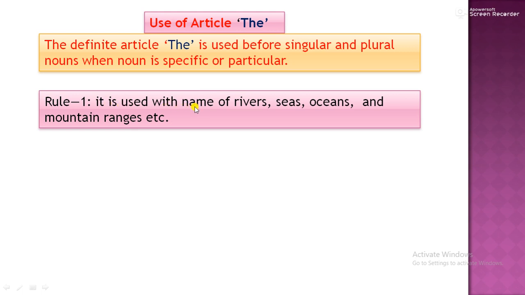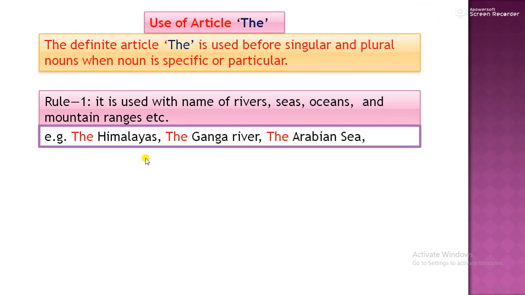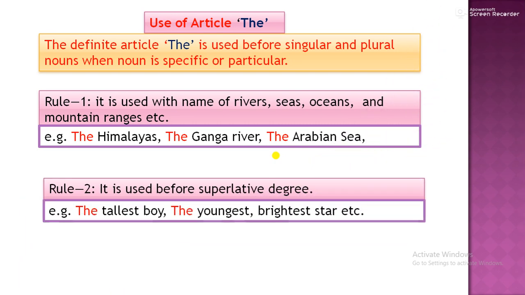It is used with the names of rivers, seas, oceans, mountains, mountain ranges, etc. The Himalayas, the Ganges River, the Arabian Sea, the Persian Gulf, etc. It is used before the superlative degree. For example, the brightest, the shortest, the tallest, the youngest, etc.